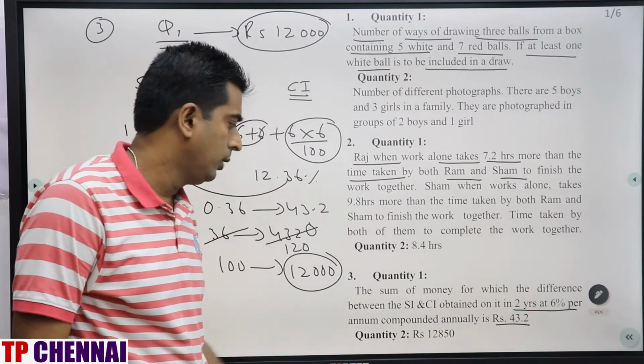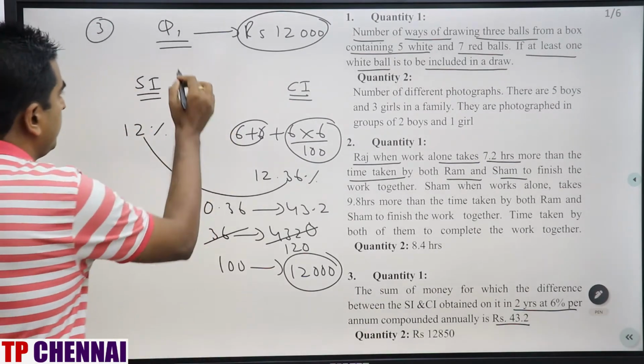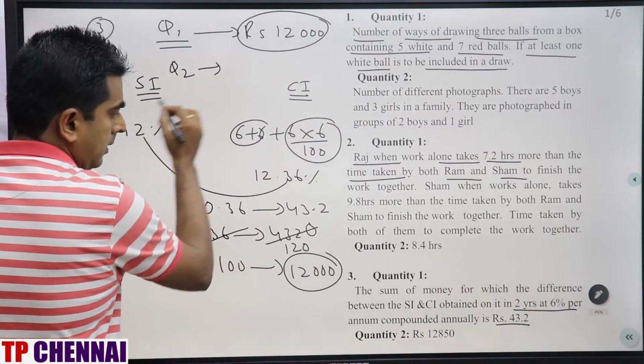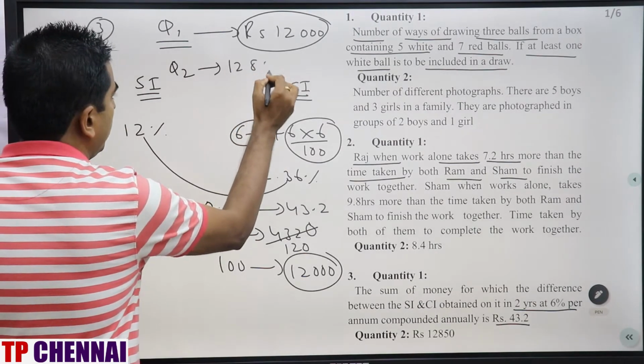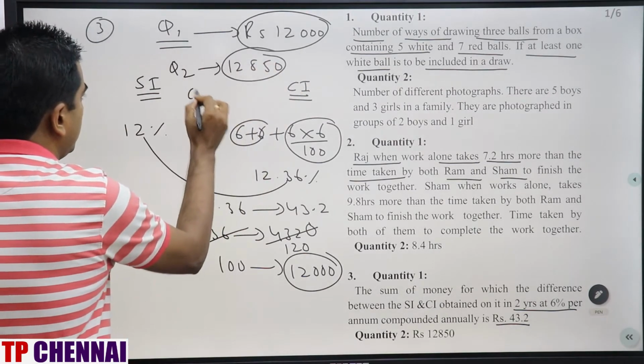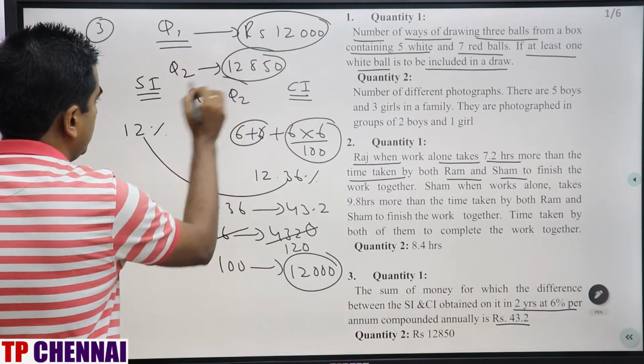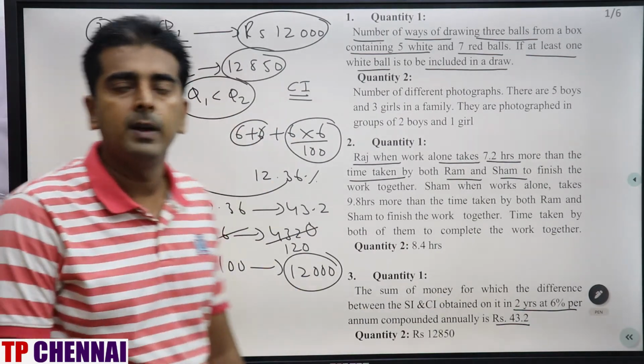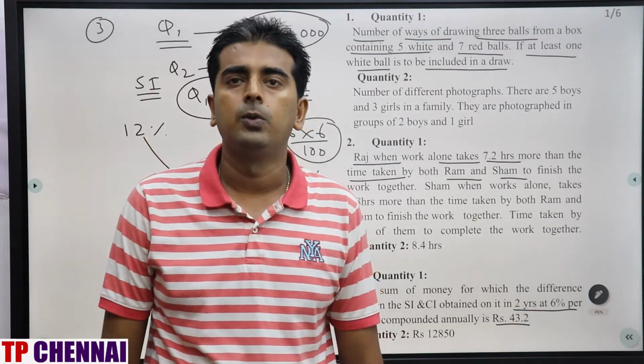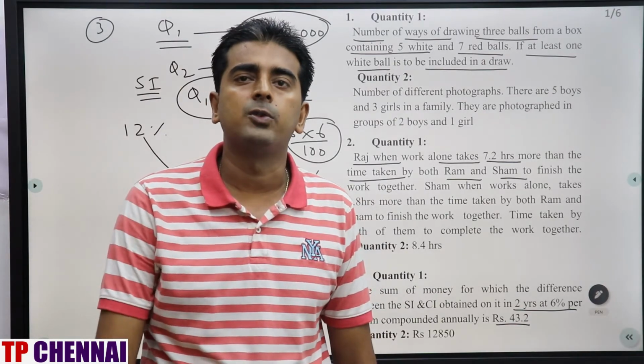What about quantity 2? Quantity 2 they have given you 12,850. So what is my answer? Q1 is less than Q2. Clear? Q1 is less than Q2. Clear? Now we'll see the next question.